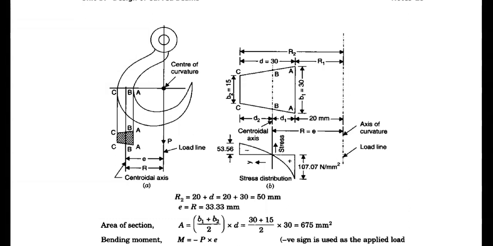At the center of curvature, you have a loading condition P. Please observe that a load line P is there. That means exactly from the center, you draw a line, and here it is a load line. Now, from the load line to the cross section center point, the centroidal axis.